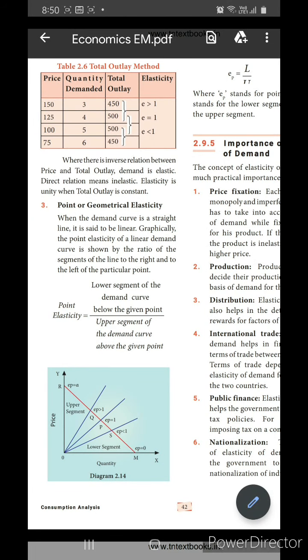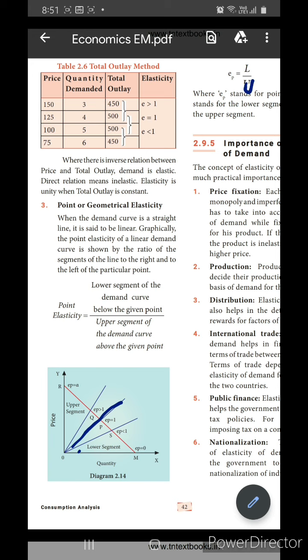Okay, point or geometrical elasticity. When the demand curve is a straight line, it is said to be linear. Graphically, the point elasticity of a linear demand curve is shown by the ratio of the segment of the line to the right and to the left of the particular point. The formula given here is point elasticity equals the lower segment of the demand curve below the given point divided by the upper segment of the demand curve above the given point. That means EP equals L by U, where L means lower segment and U is the upper segment.